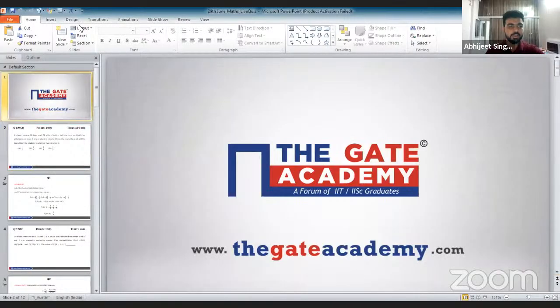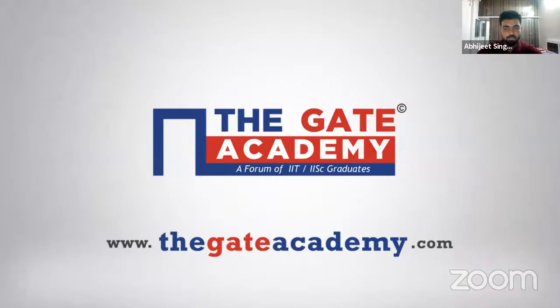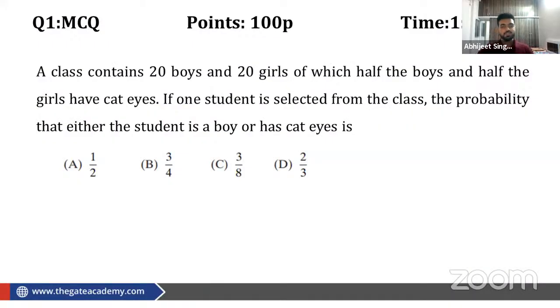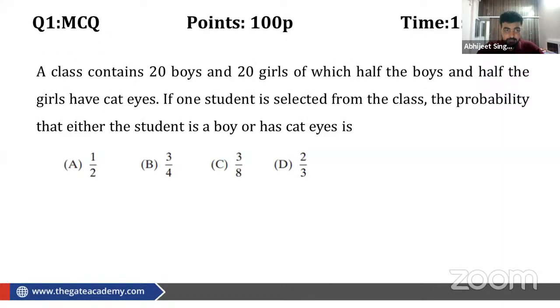So here are the solutions of all the questions. Let us see, one by one we will have a quick view of the solutions. This was the first question. This was a very basic question, and some of you said that the options were not visible. I don't know what the problem was there. I will check it. If the options were not visible, then we can remove this. So this is the solution. The correct answer was B. So what we did: if we see the question, there are 20 boys and 20 girls.